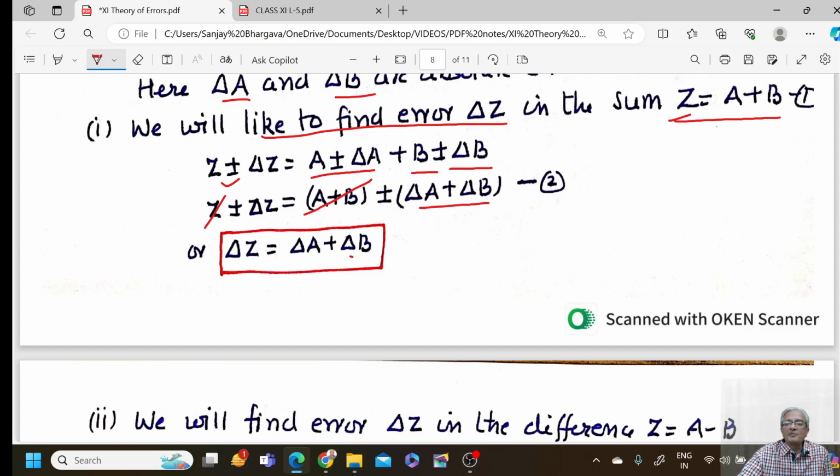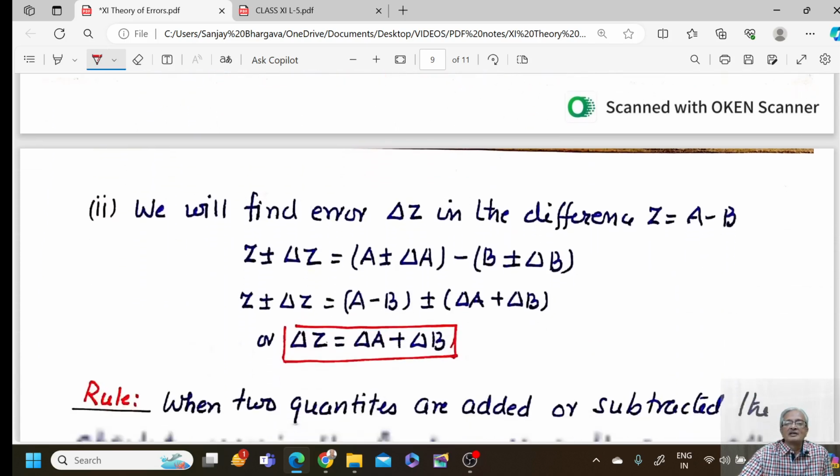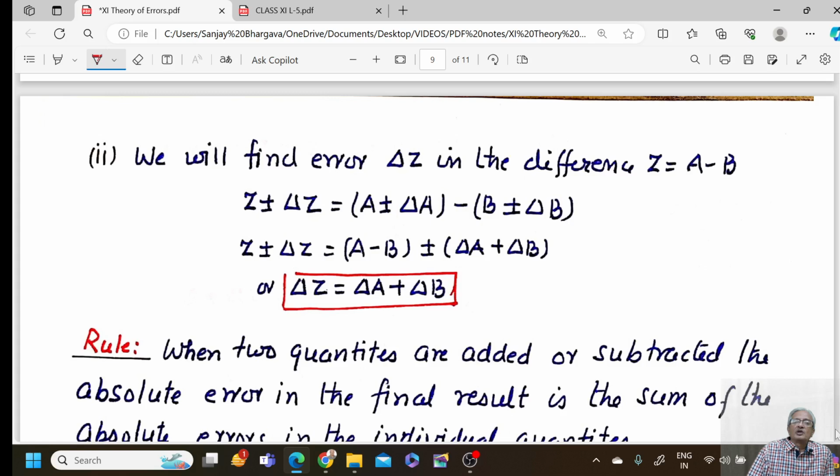Similarly, check what happens in case of difference. Let Z be equal to A minus B. So Z plus minus delta Z is A plus minus delta A minus of B plus minus delta B. So it can be written as A minus B plus minus delta A plus delta B. Remember, absolute errors are always positive. So delta Z would be equal to delta A plus delta B.